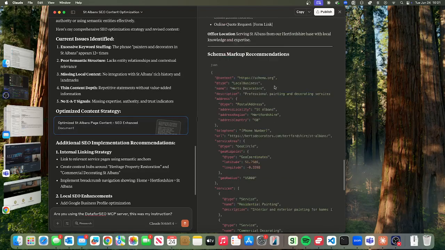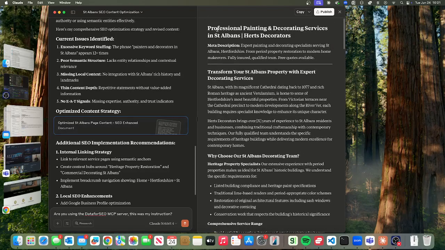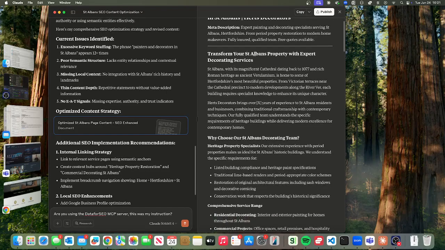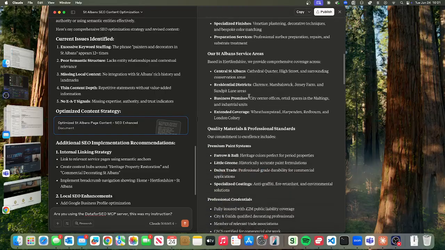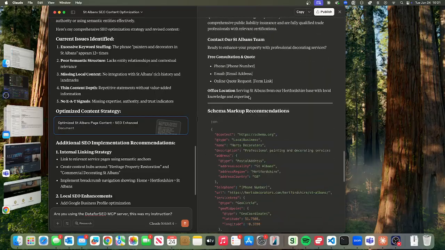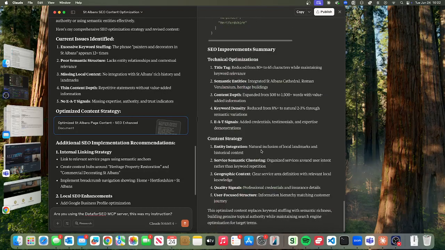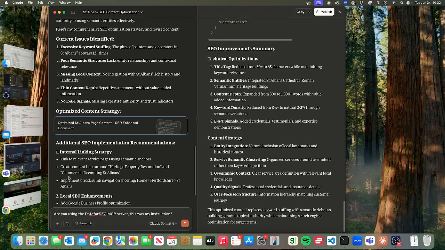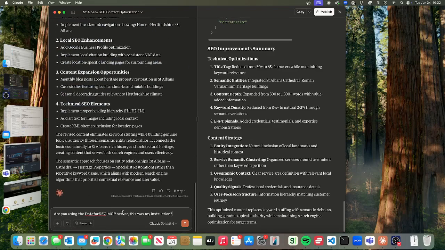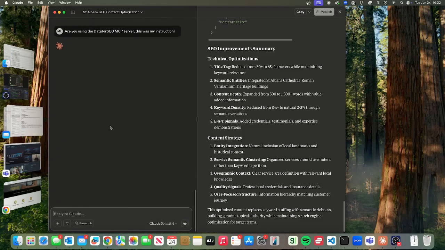So then what it's gone and done is this. Professional painting and decorating services in St Albans, Hearts Decorators, expert painting and decorators, etc., etc. Transform your St Albans property with expert decorating services. So it's built an article which is pretty good, right? It's put in schema markup, etc., etc. So I don't think that this has used the DataForSEO MCP server. So I'm going to ask that question.